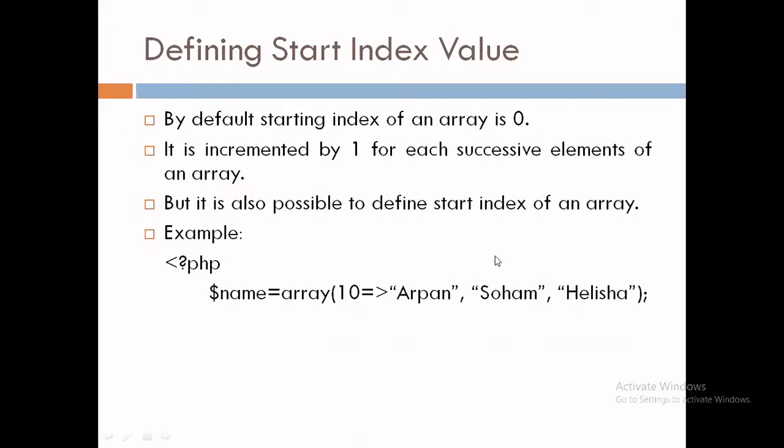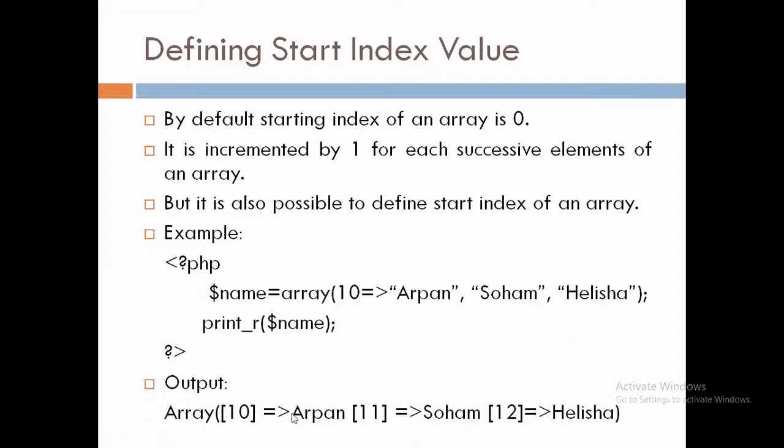The next, print_r $name. So name is my array name. Then the ending PHP tag. Then the output will be array, then index number 10, Arpan, index number 11, Soham, index number 12, then Elisha. So in this way, we can also define a starting index number of an array.